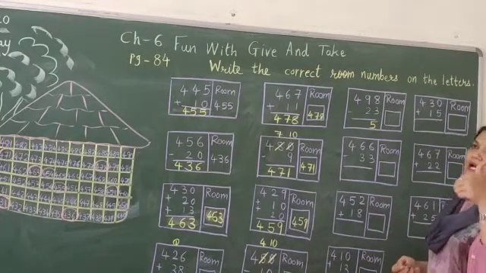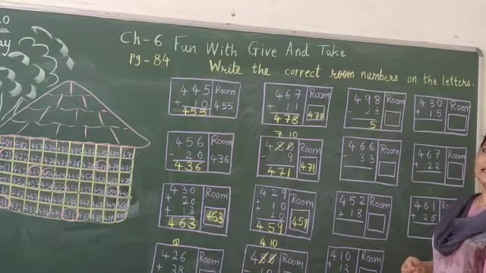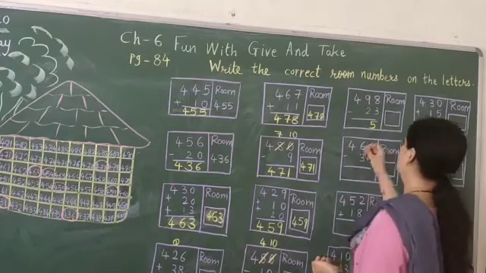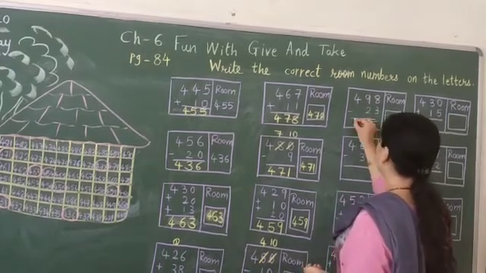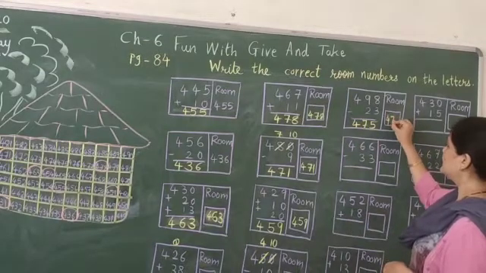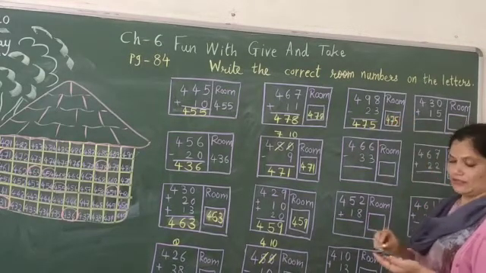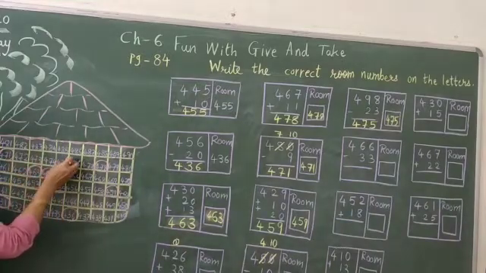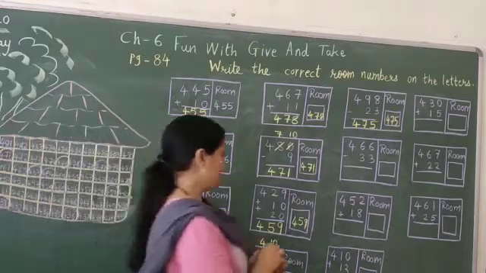After 2 is 3, 4, 5, 6, 7, 8 and 9. So 5 plus 2 is 7. 4 minus nothing is 4. So here we will write 475. Now let us find out and circle. Where is 475? It is just here. So let us circle. Okay.